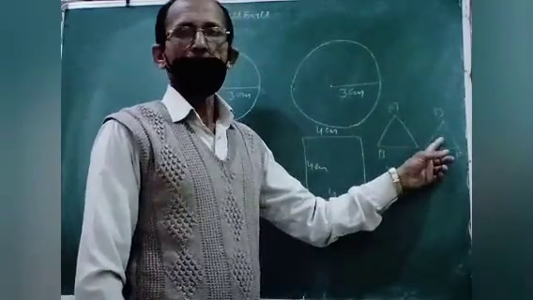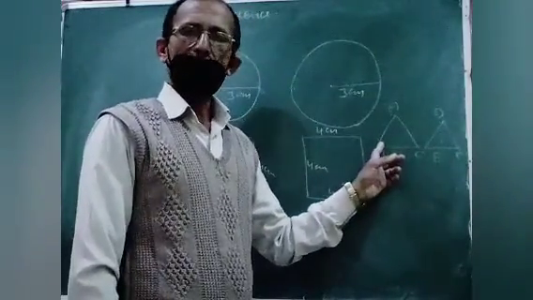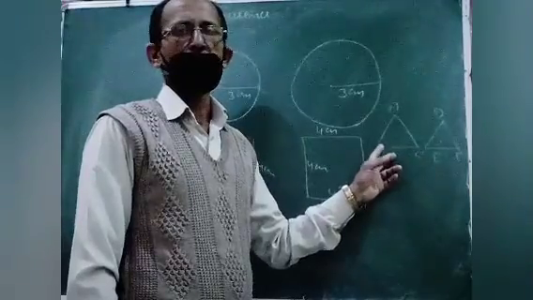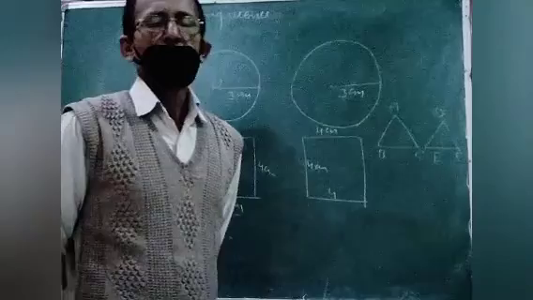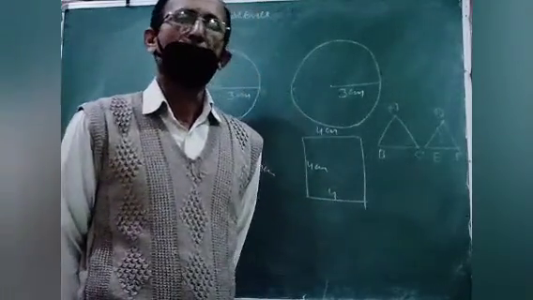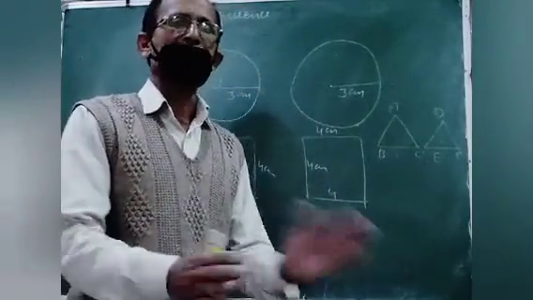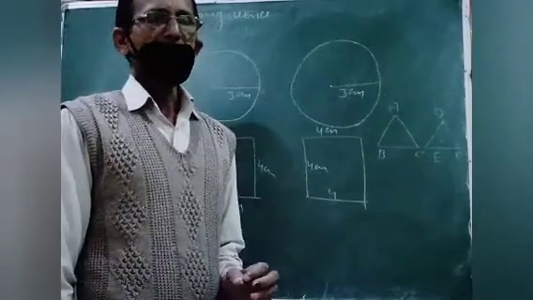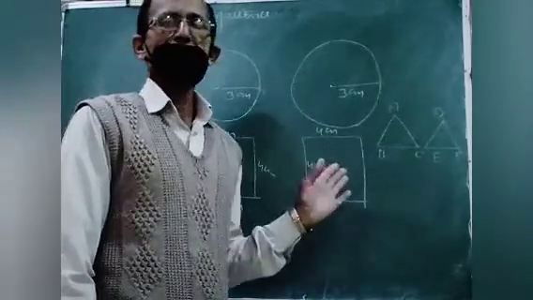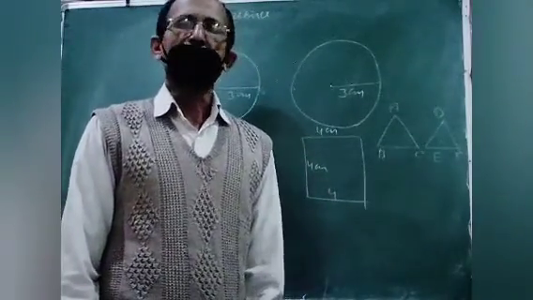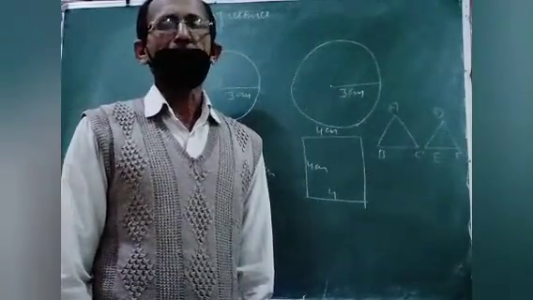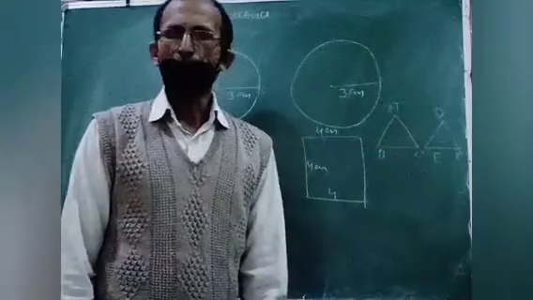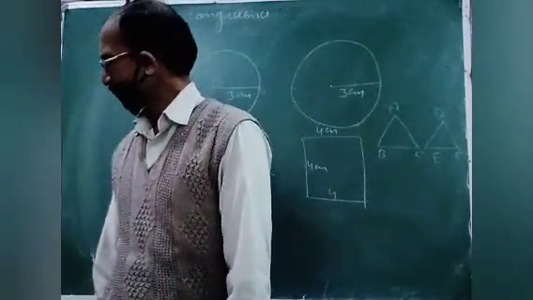So both are equilateral triangles with the same measurements, so these triangles are congruent. Understood? Once again I am repeating, congruence means same shape and same size. In this chapter we will discuss some geometrical figures like square, rectangle and triangles. I hope you will understand properly.